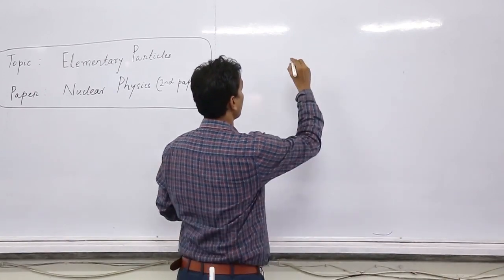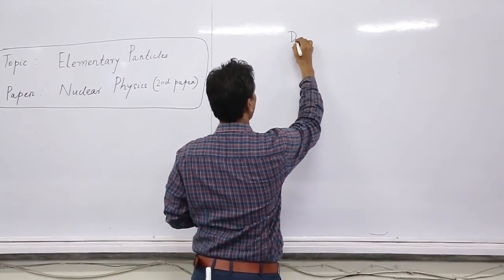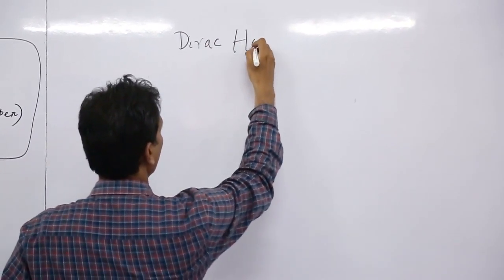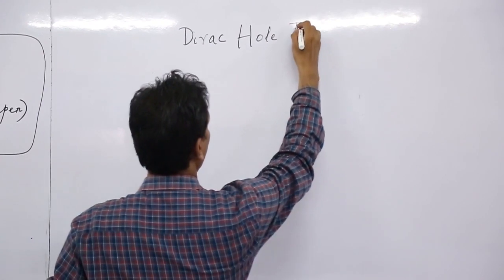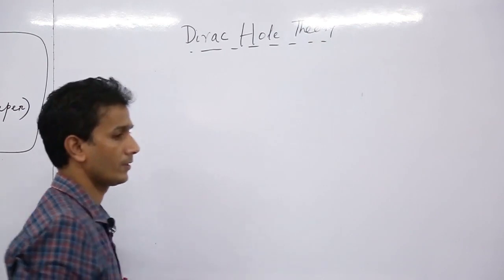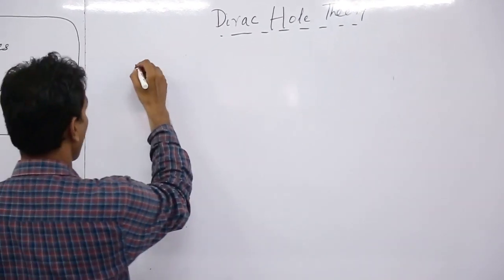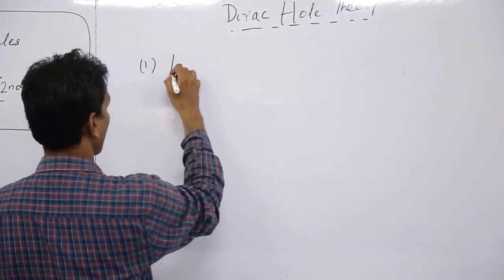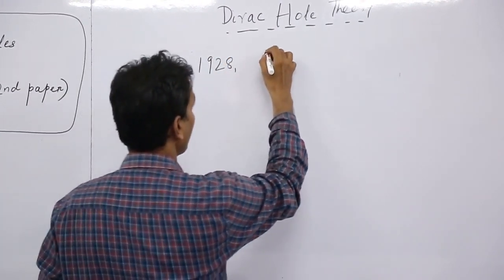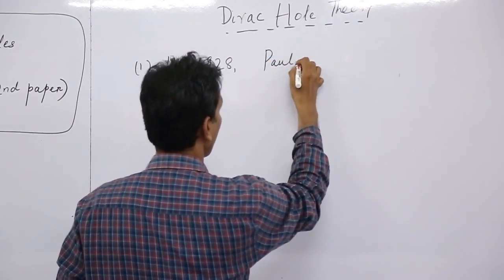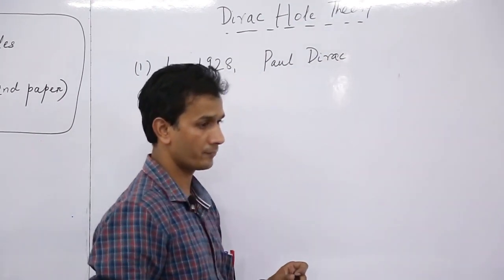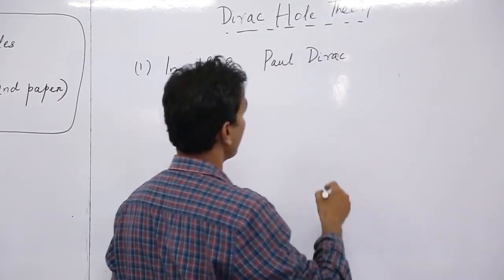So Dirac hole theory. In 1928, Paul Dirac proposed that the vacuum is composed of negative energy levels.